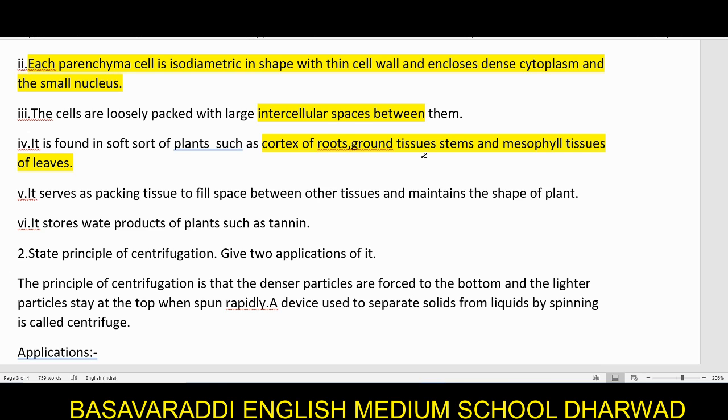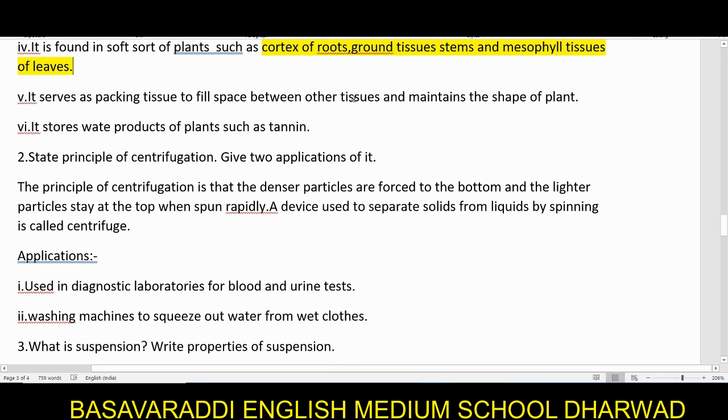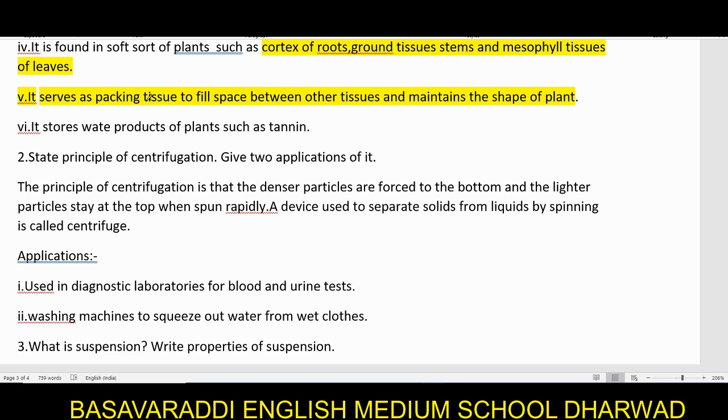It serves as a packing tissue to fill space between other tissues and maintain the shape of the plant. Sometimes what happens, we have different kinds of tissues in a plant: collenchyma, sclerenchyma, xylem, phloem, meristematic tissues. So this parenchyma tissue helps as a packing tissue to reduce the space between the other tissues and it helps to maintain the shape of the plant.